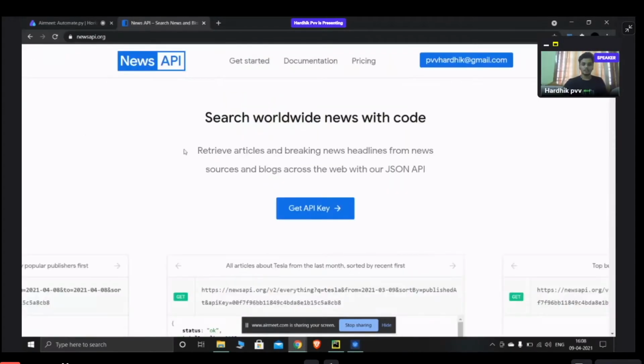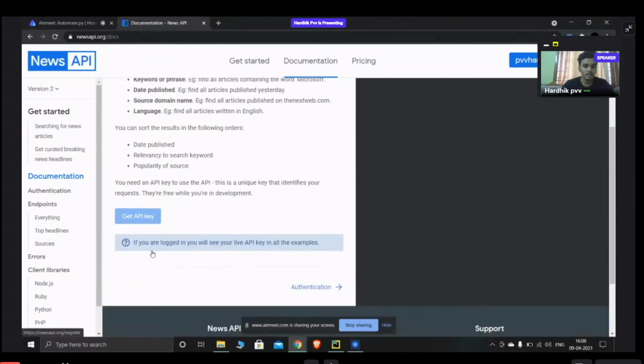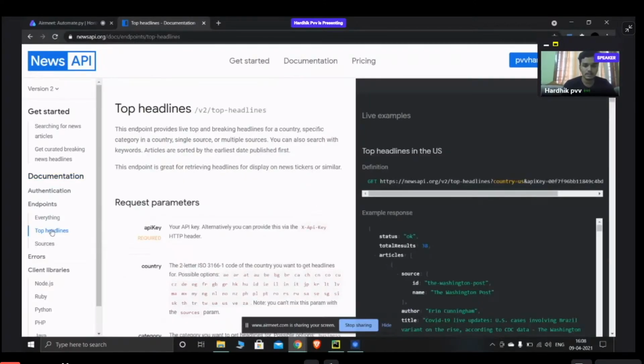After getting your own API keys, you can go to the documentation here. Then go to top headlines. I basically only want headlines, I don't want much stuff, so go to top headlines.